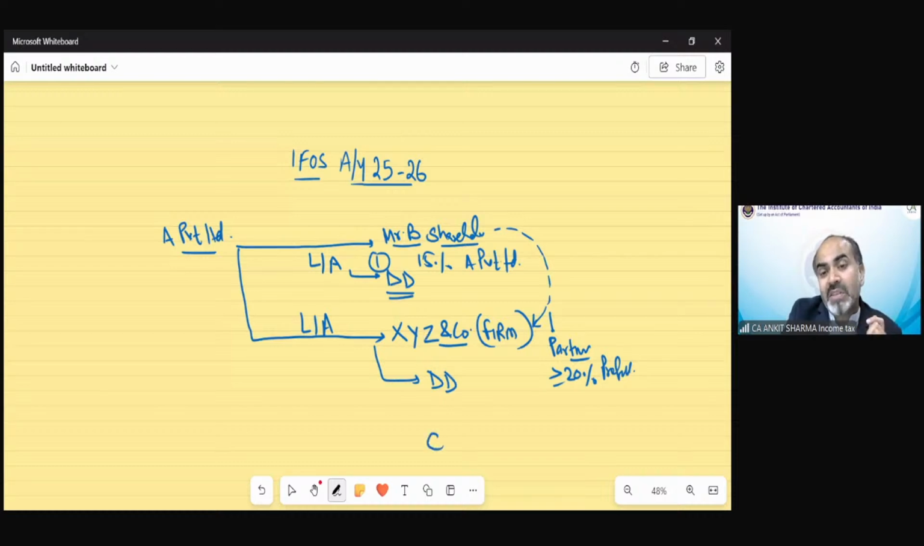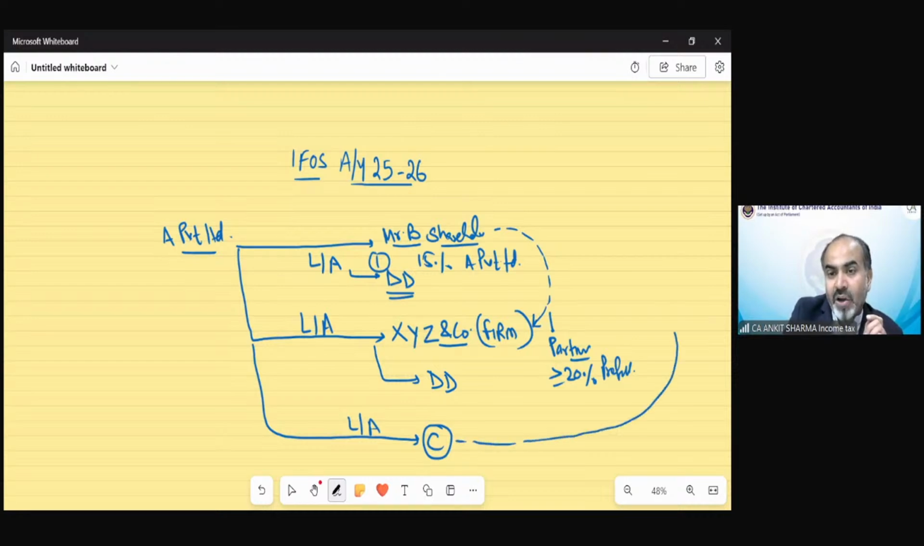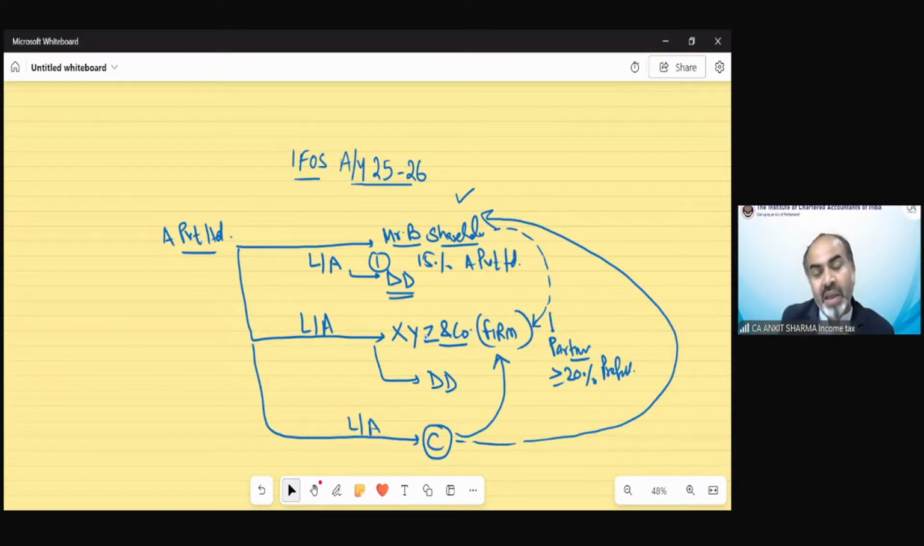Or any person C, who transfers this loan. The advance has been given to Mr. C. Now Mr. B does not have any interest in C, but this C, after taking the loan, transfers this loan to Mr. B or transfers this loan to XYZ and company. So technically that means that Mr. C took the loan for the benefit of B and XYZ and company. He does not take the loan for himself. He's just the intermediary to avoid the provision.